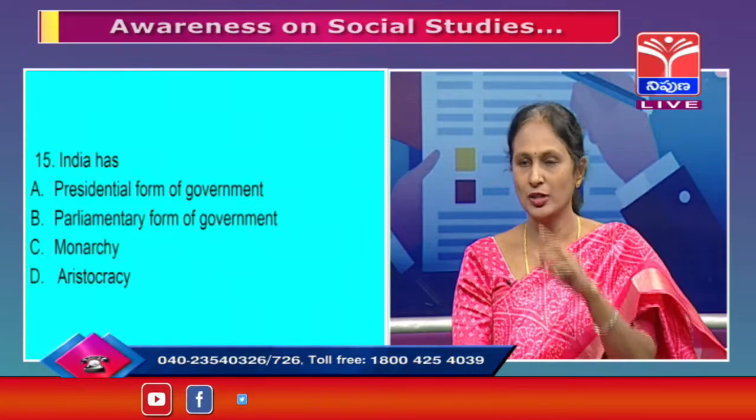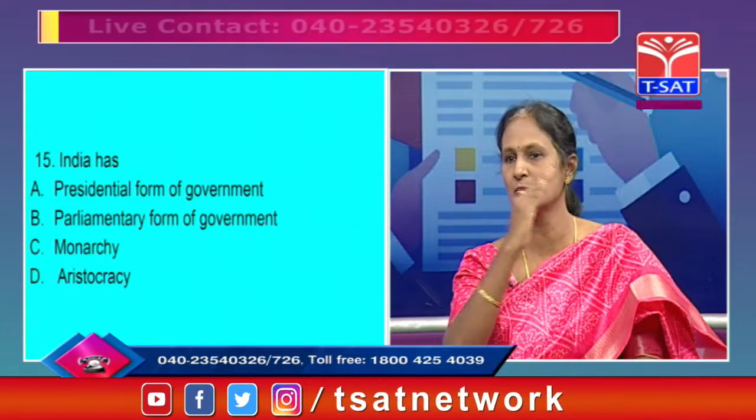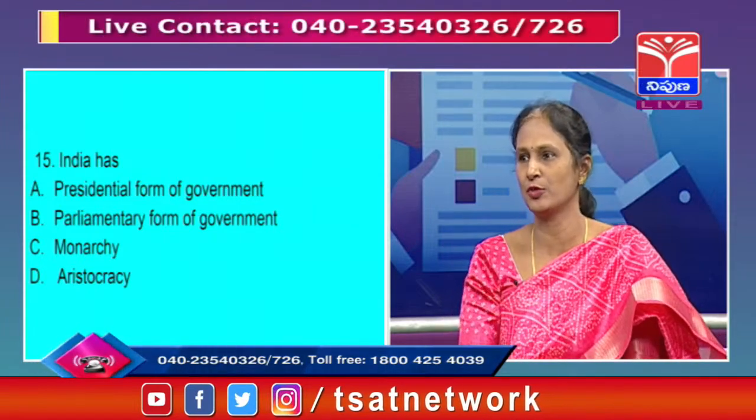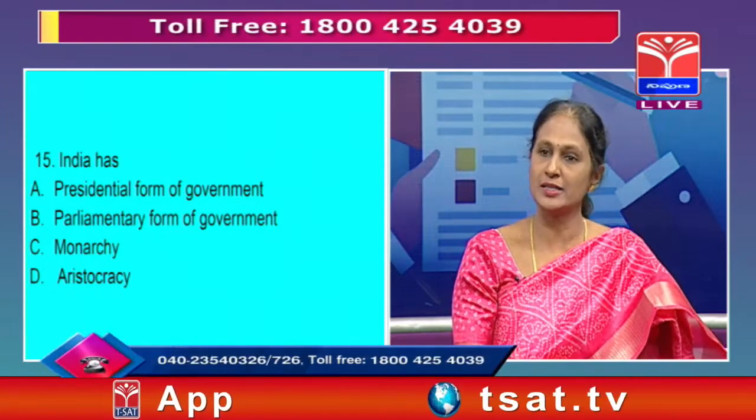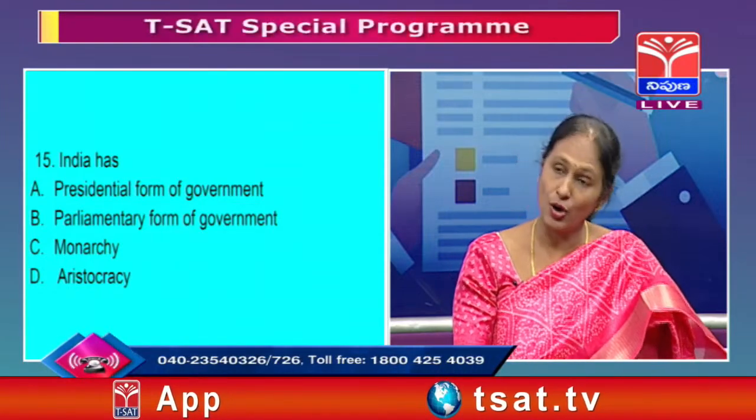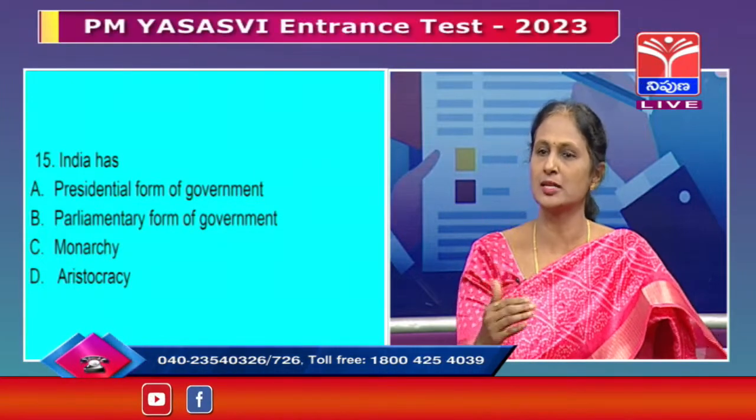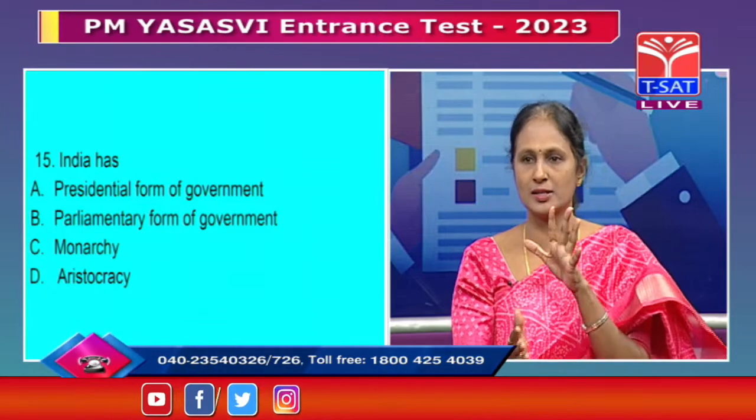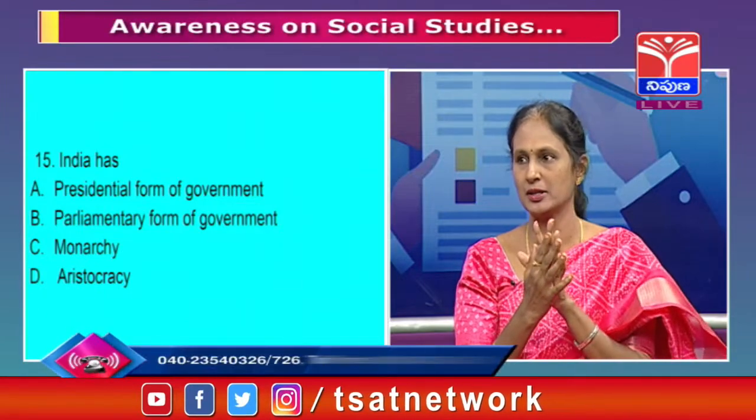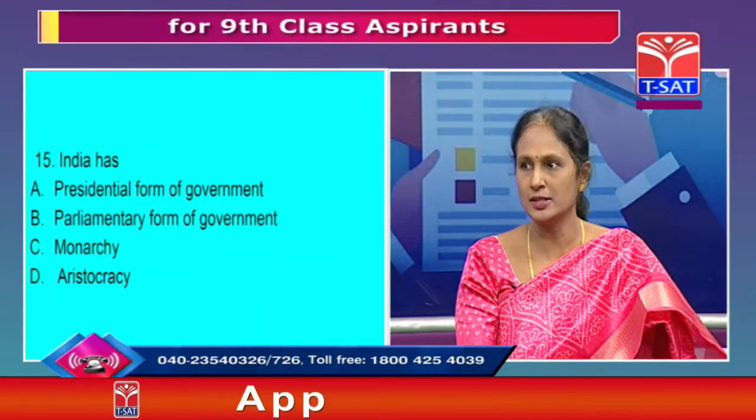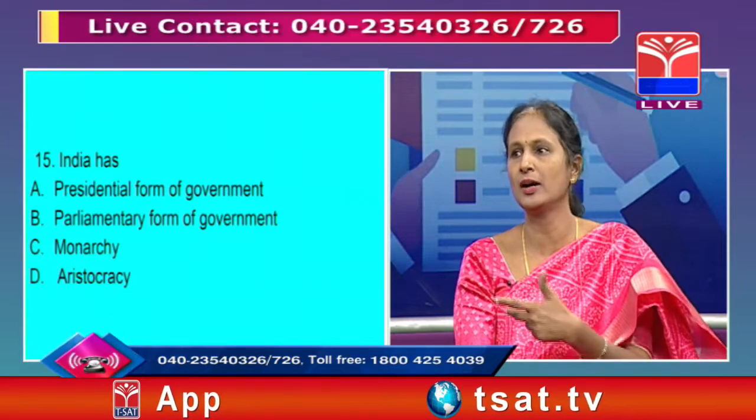If they understand the organs and their functions, then they will understand what the presidential form of government is and what the parliamentary form of government is. The parliamentary form of government is a government where the executive is answerable to the legislature. What is the executive? The council of ministers, the cabinet, headed by the prime minister. The parliament consists of two houses, Lok Sabha and Rajya Sabha.